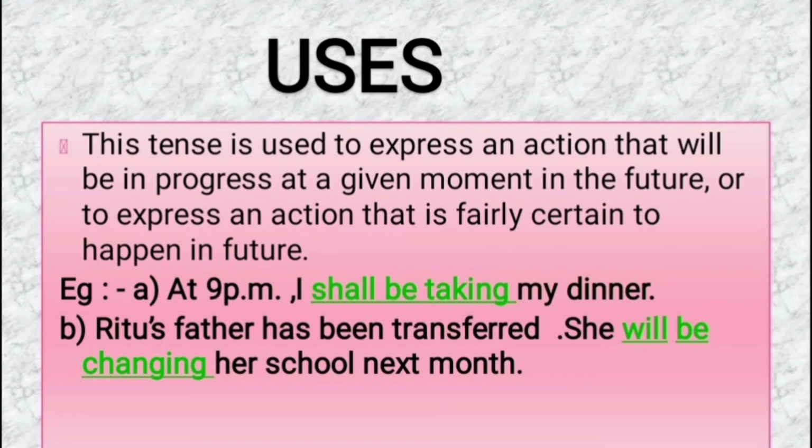The uses of future continuous tense. This tense is used to express an action that will be in progress at a given moment in the future, or to express an action that is fairly certain to happen in future. As we can give here, for example, at 9 p.m. I shall be taking my dinner. Another example, Ritu's father has been transferred. She will be changing her school next month.